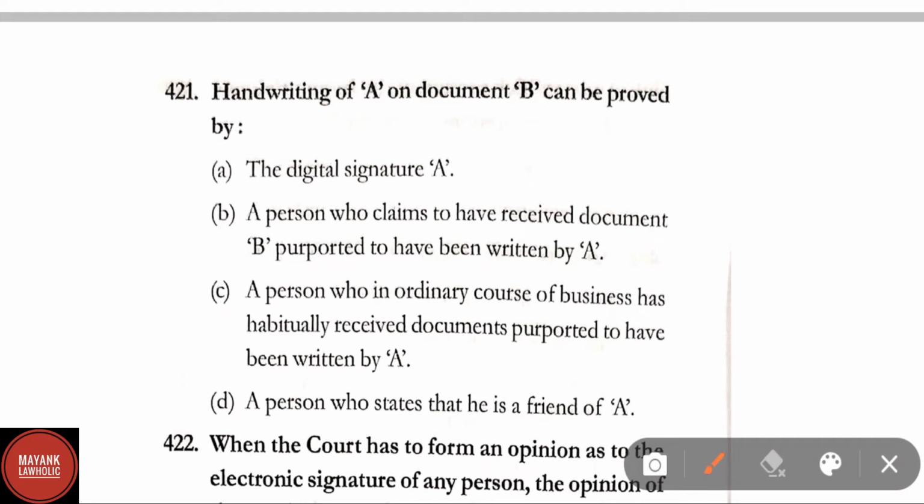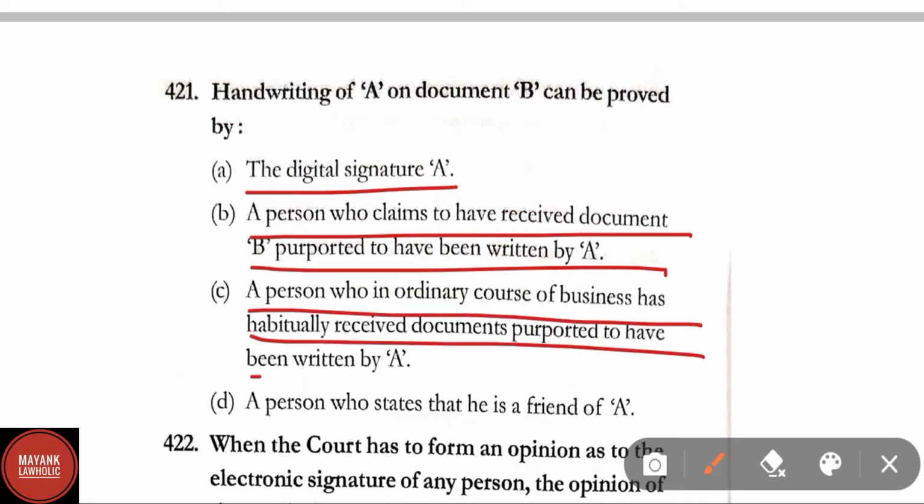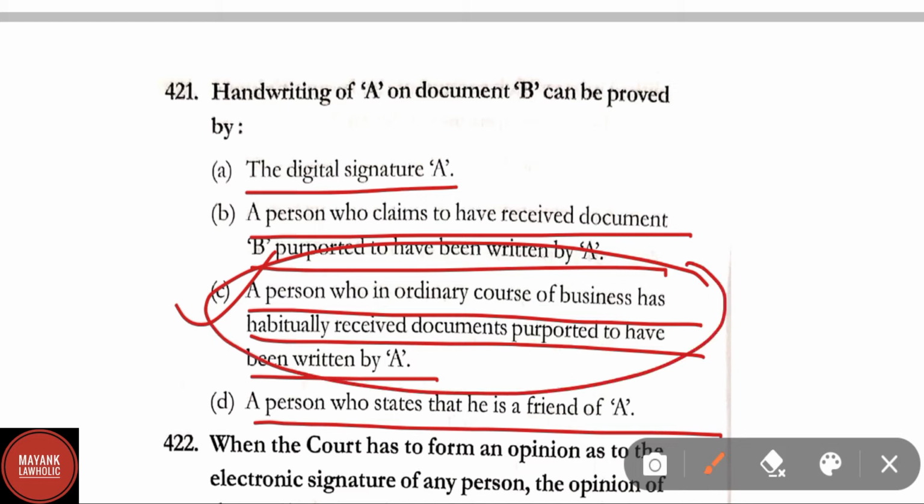Question number 421. Handwriting of A on document B can be proved by option A, the digital signature of A. Option B, the person who claims to have received document B purported to have been written by A. Option C, a person who in ordinary course of business has habitually received documents purported to have been written by A. And option D, a person who states that he is a friend of A. Here the correct answer is option C, that is a person who in ordinary course of business has habitually received documents purported to have been written by A.